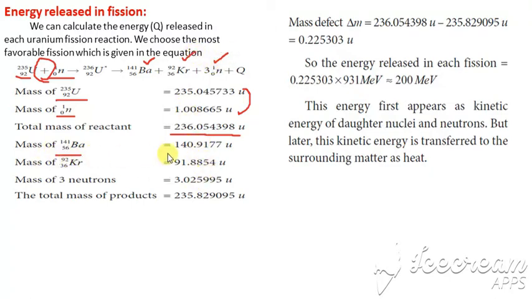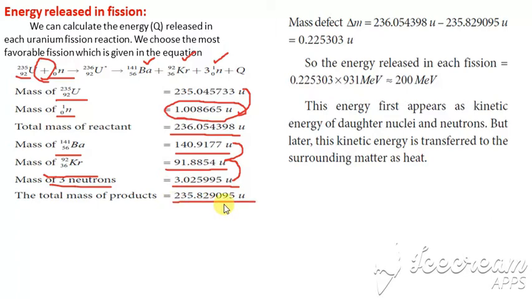Next are barium, krypton and 3 neutrons, which we have to add. The value for barium is 140.9177. Krypton is 91.88. For 3 neutrons, we take the value of one neutron multiplied by 3, which gives 3.025995. Adding these, we get the value as 235.82.